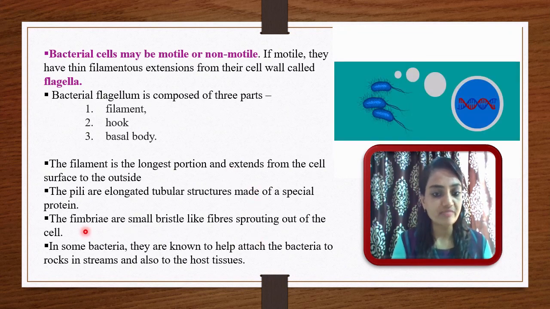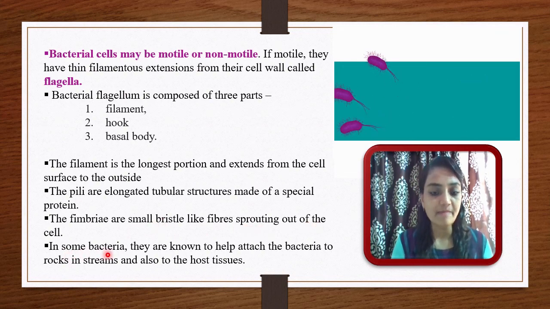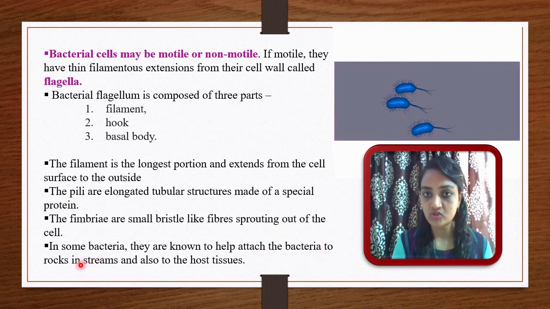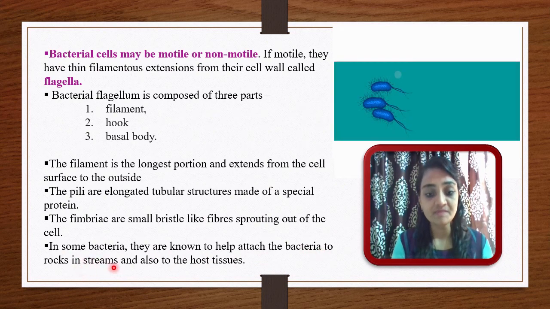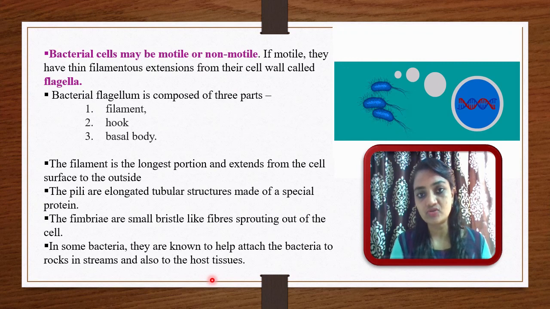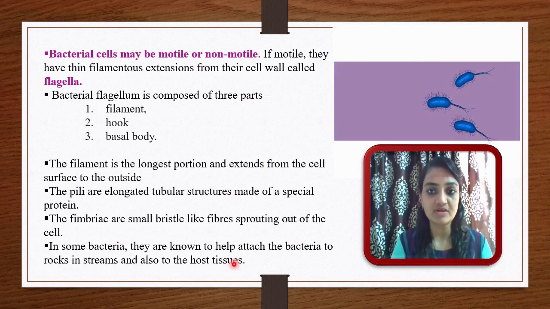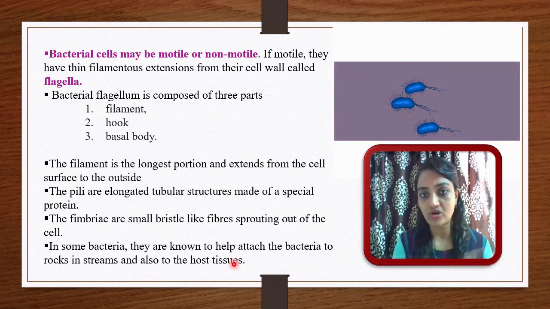The fimbriae are small bristle-like fibers sprouting out of the cell. In some bacteria, they are known to help attach the bacteria to rocks, in streams, and also to host tissue. So this is very important for creating disease. In the host organism, they are responsible for causing disease.